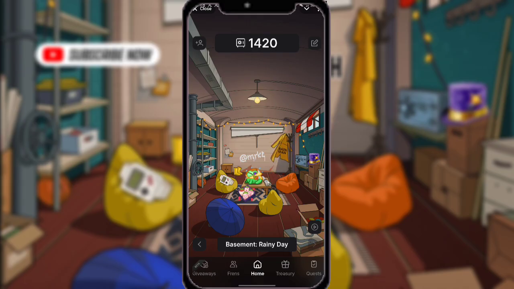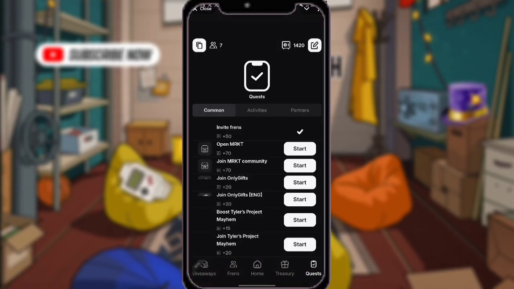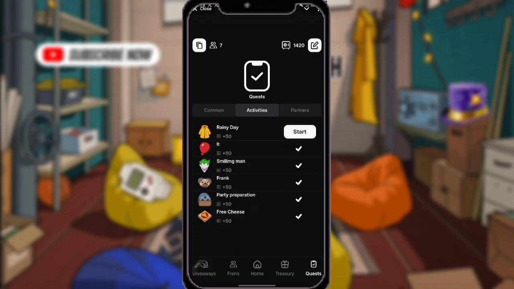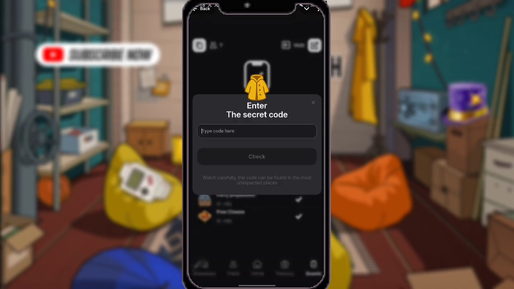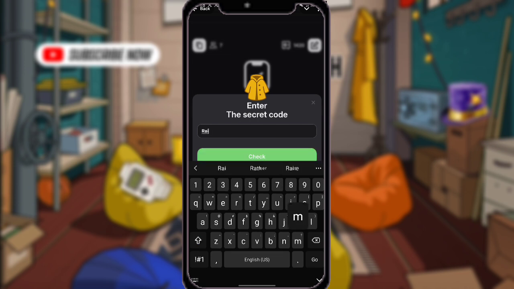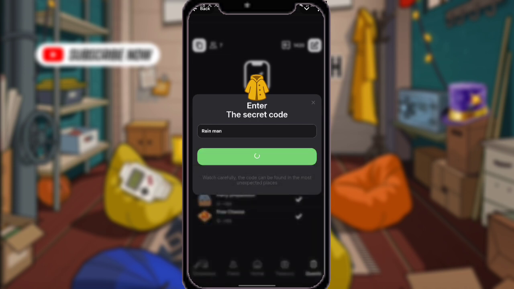So let's come for a quiz, for a quest. Let's come for activities here. Let's import our code. So let's write RAM1. So let's click on check. So congratulations, we have imported the correct code.